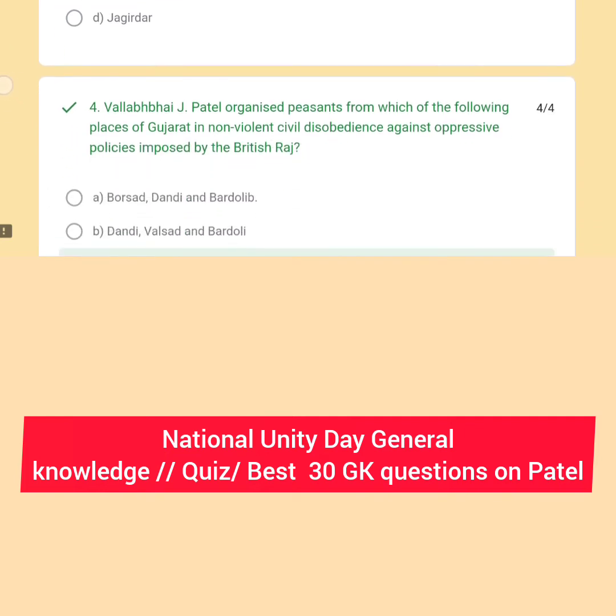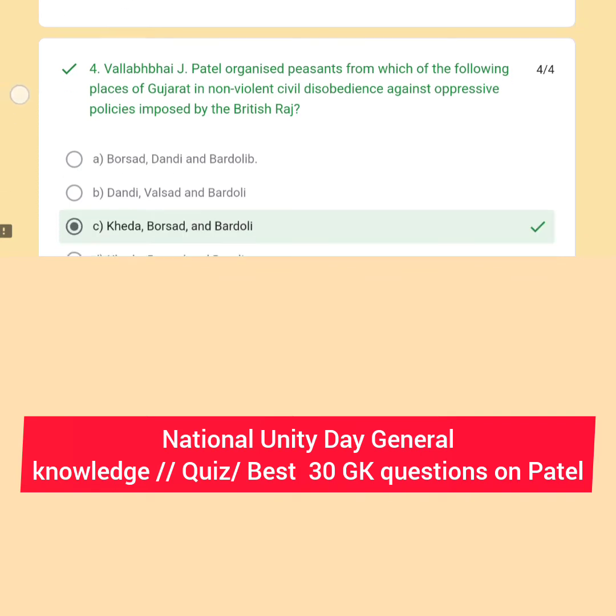Question number 4: Vallabhbhai Patel organized peasants from which of the following places of Gujarat in non-violent civil disobedience against the oppressive policies imposed by the British government?